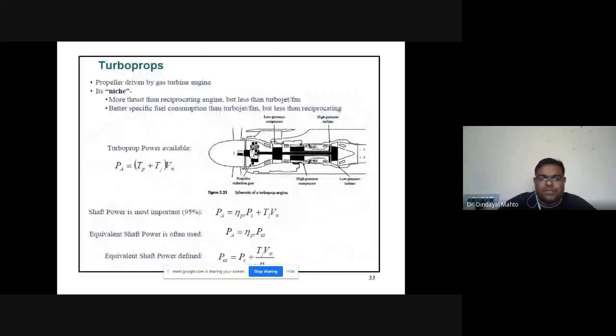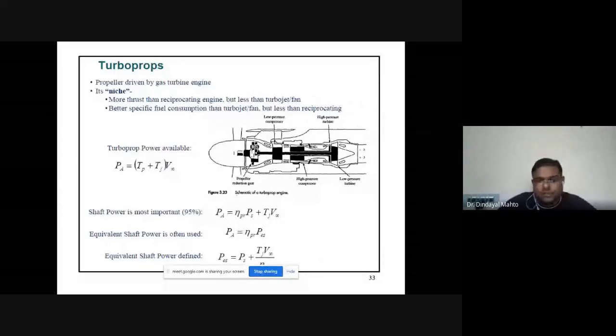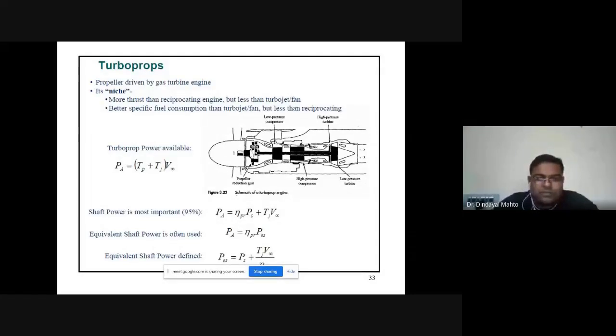So turboprop equation, total power can be written as thrust power plus jet thrust power. So Tp is the propeller thrust, Tj is the jet thrust into the velocity. So power available is written as Tp plus Tj into V infinity. So shaft power is the most important, 95%. So shaft power available is efficiency of propeller into shaft power plus Tj into V infinity.